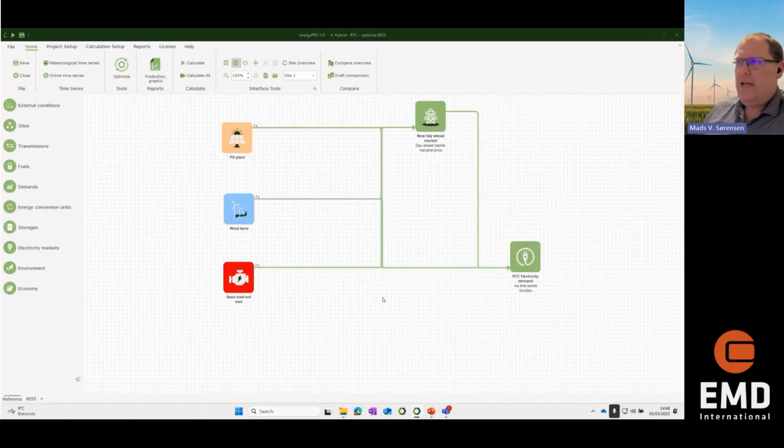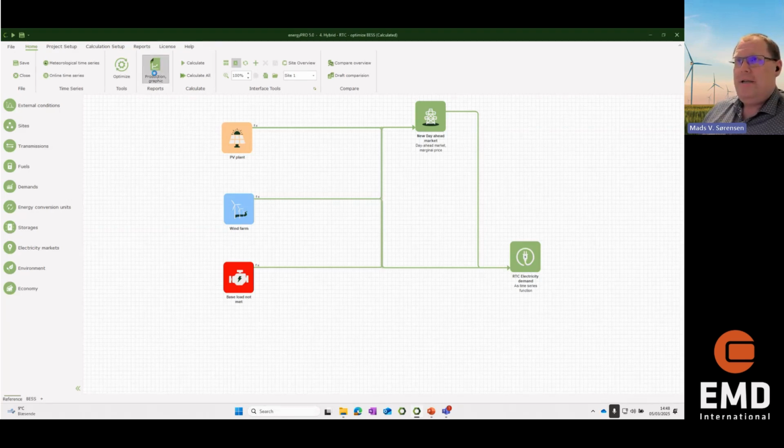So we have to deliver a certain amount of electricity in each and every hour. You can see here it's a similar model, but I have included this unit here. And ideally, that one should never run, because that is a way of keeping track of the missing production from my PVs and wind turbines.